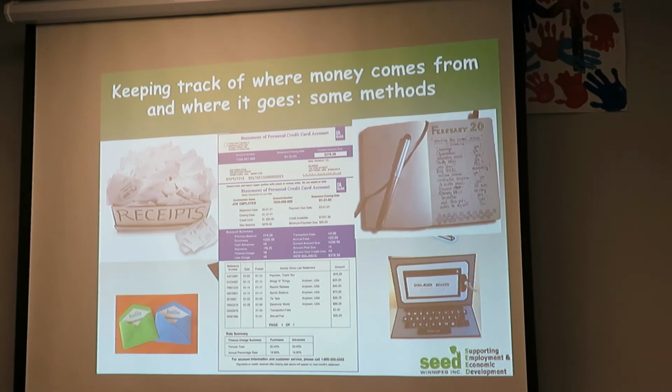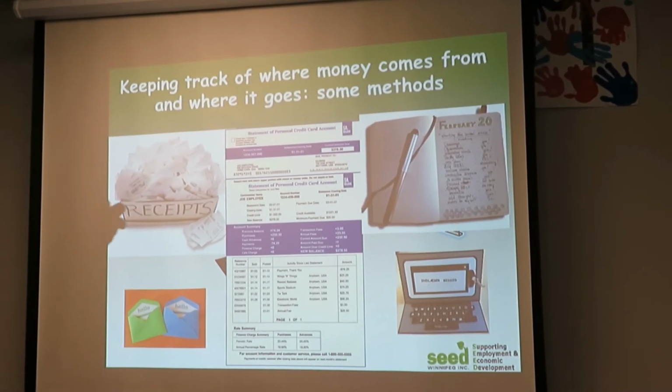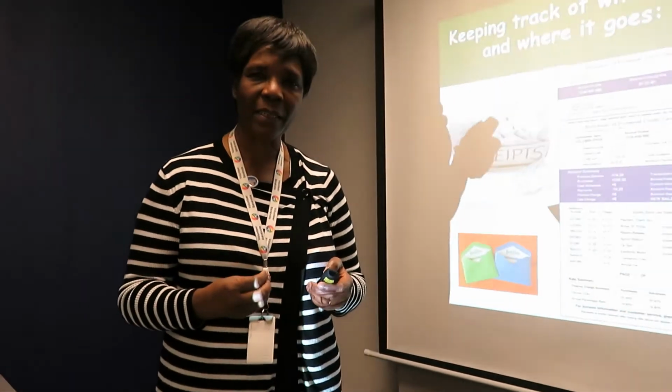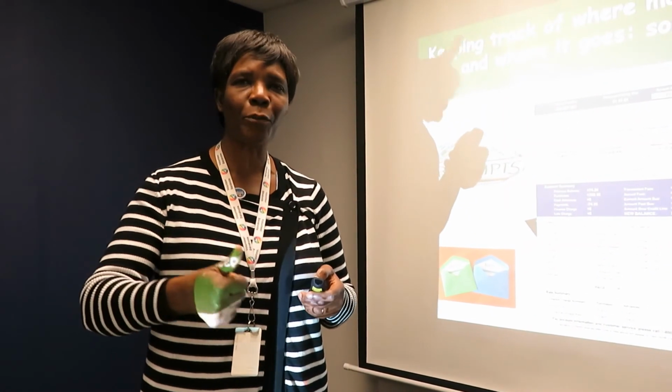So now the question is how to organize the information. We have information: income, expenses, liabilities, assets. So this information, we can put on a list. A list, we start by A, B, C, D. But if we don't organize it in an appropriate way, it will not be very helpful. Remember, we put income together, expenses together, assets and liabilities together.